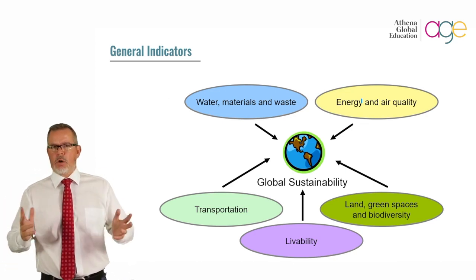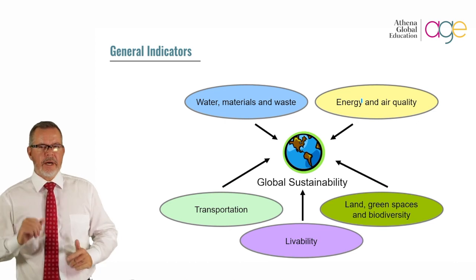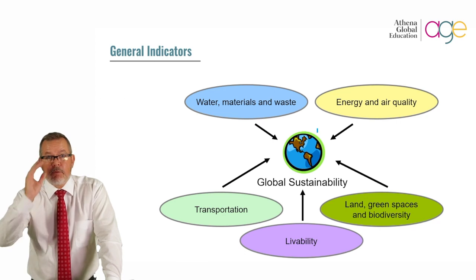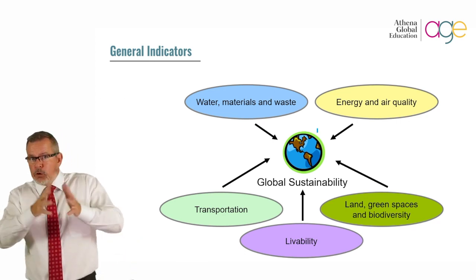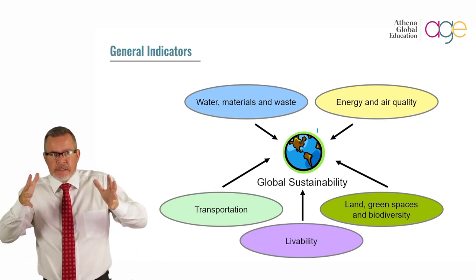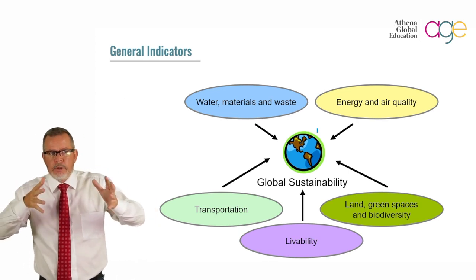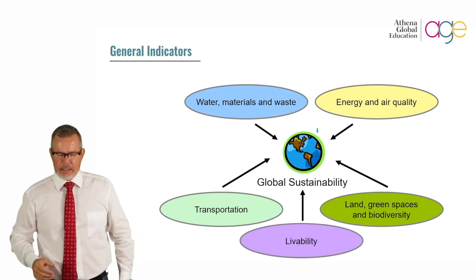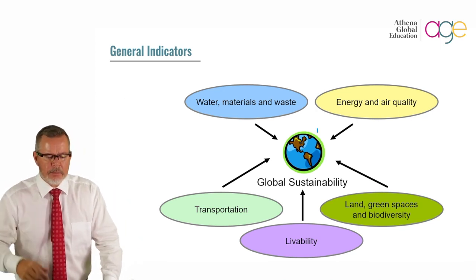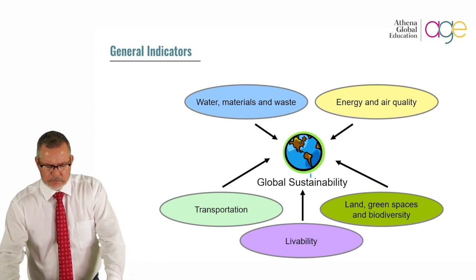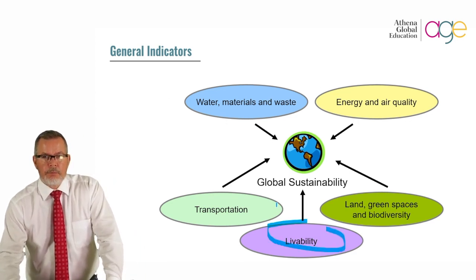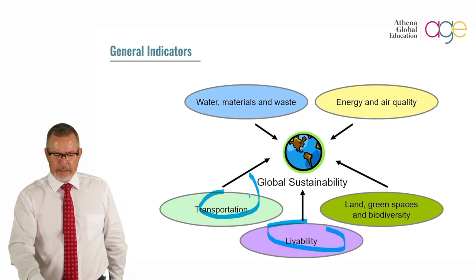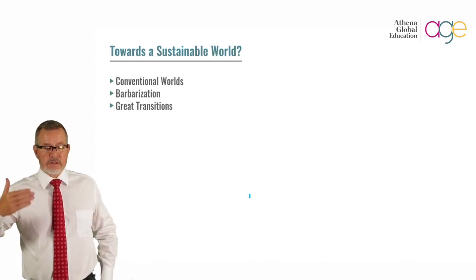The general indicators are always water, minerals and waste, energy and air quality, land and green spaces for biodiversity. Because if we lose our biodiversity, it means that there are some things which we are doing that disrupt the balance that is required to really remain sustainable, specifically on a green sustainability level. Then livability, the people element once again, and transportation. So these are the general indicators that we're looking at in terms of whether we are moving towards a sustainable future.